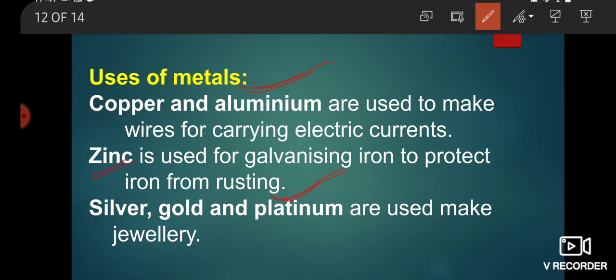Next, the use of silver, gold and platinum. Silver, gold and platinum are used to make jewelry.